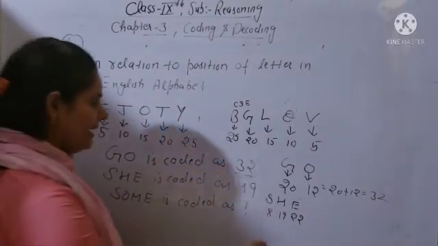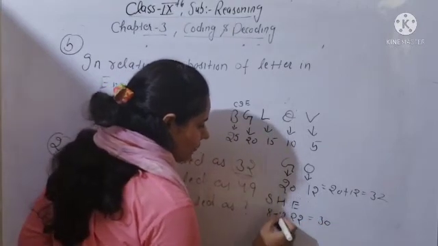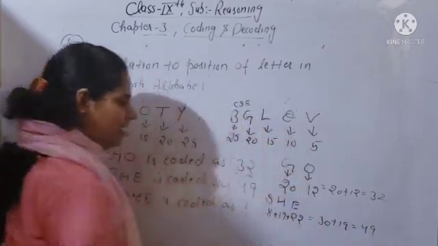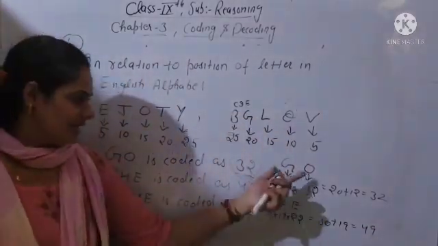Now you can add. So 22 plus 8, it will be 30. You will add them. 30 plus 19, so you will get the number 49. Okay, it means this letter also, this letter also, means this word and this word,